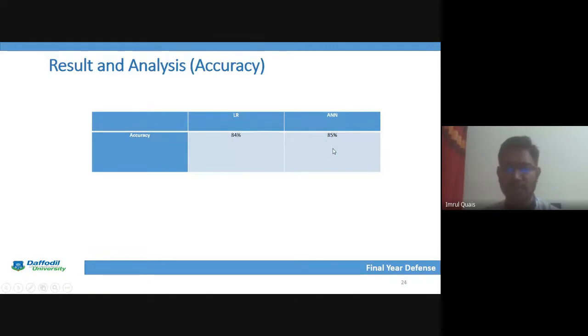The ANN is the best predicted algorithm for our dataset, and total IS is the most impactful variable for our factor analysis.